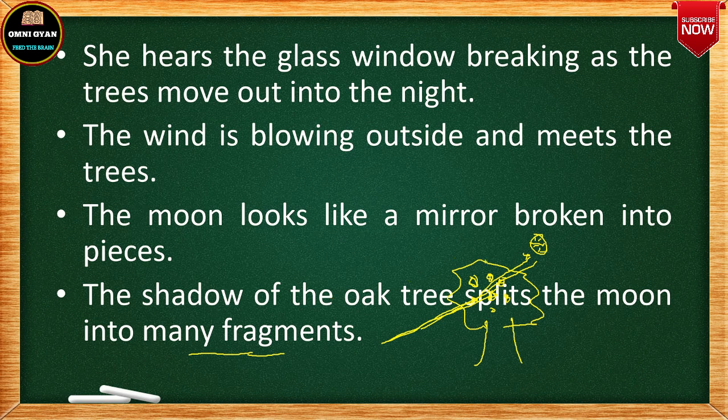Okay, that means the trees are already settling in the forest. The trees have come out of the house, and one by one they are going and settling in the forest. One by one, all the trees are settling in the forest. The forest is going to become full by tomorrow morning, right? So that is why now the moon looks like a broken mirror.